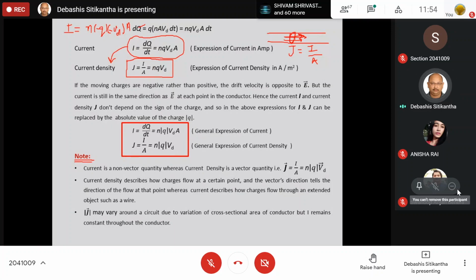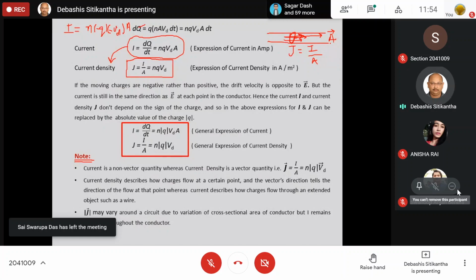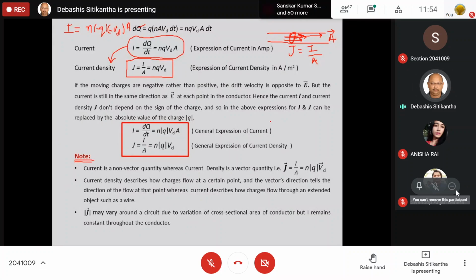If the current is in this direction, I have to take the area in this direction as well, because I have told you that area is also a vector quantity and its direction is considered taking into reference the direction of the quantity which is accompanying this A. Here I am considering the current to be flowing from the left to the right, and therefore the area is considered in the direction of the current. So in this way, I can say your current is not a vector quantity, whereas your current density is a vector quantity.